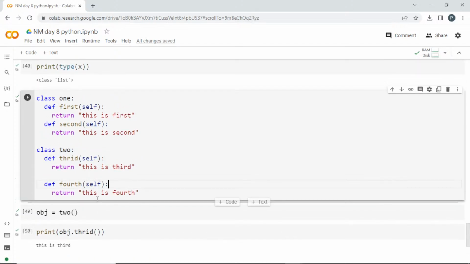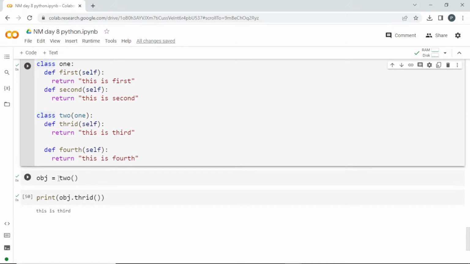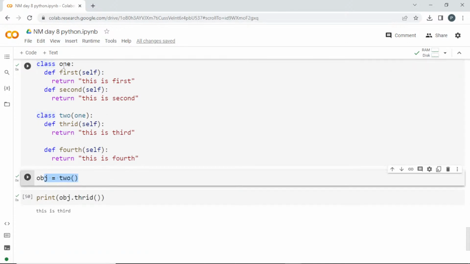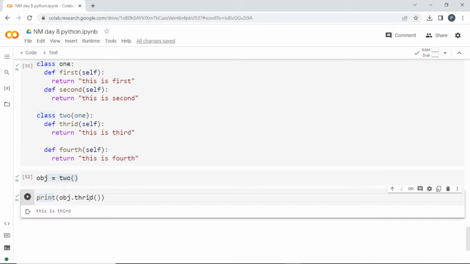So now I am going to do one thing which is known as inheritance. If I want to inherit this class 1 inside class 2, here I can open parenthesis and pass this 1 here, the name of this class. I'll run it now. And see here, I am creating an object for 2 only, not for 1. I am creating the object here, and with this I am going to try to access what is present inside the first one.